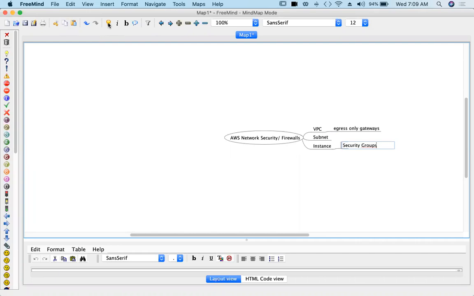And these security groups, we already talked about them, right? Security groups, what do they do? They allow all the outbound traffic, and we have to explicitly mention the traffic which we wish to allow in. And that's why they are called stateful.